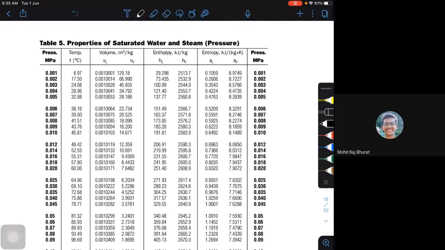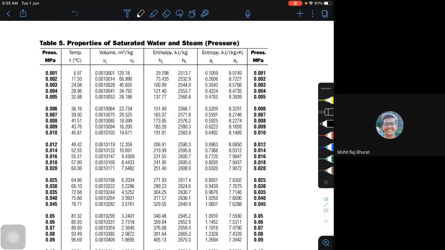So there will always be a slight difference. Say, for example, at the triple point of water, 0.001 degrees Celsius, the corresponding pressure may vary slightly in the second or third decimal from one table to another. We should be able to look into that.